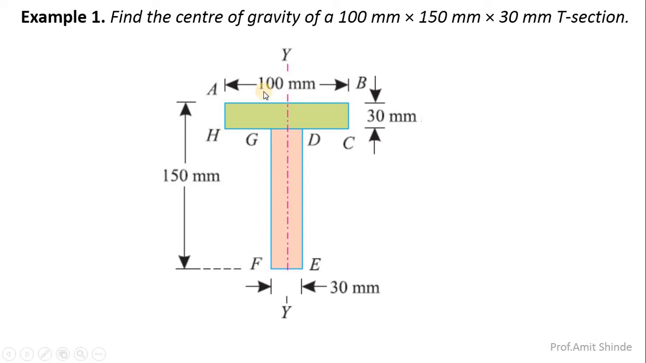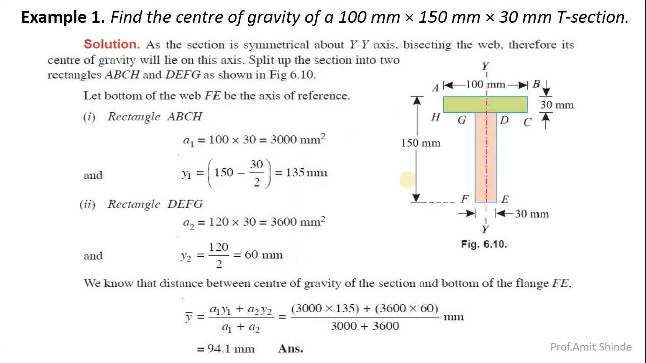The centroid of this figure, the P section is there. The width of this P section is 100, the depth is 150, and thickness is 30. And it is symmetrical about what? It is symmetrical about the y-axis. Now let us see how to find out the centroid. Now this figure is symmetrical about the y-axis over here.